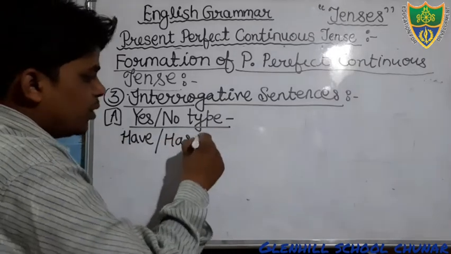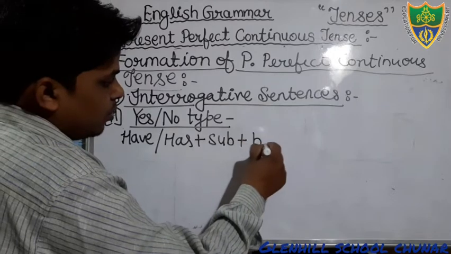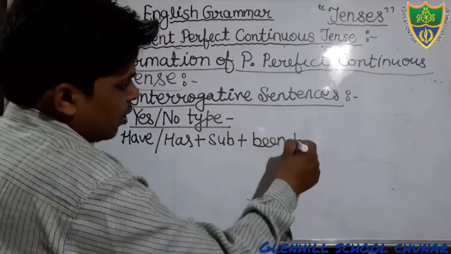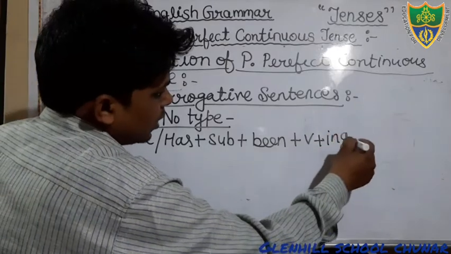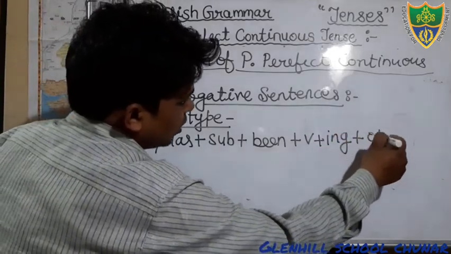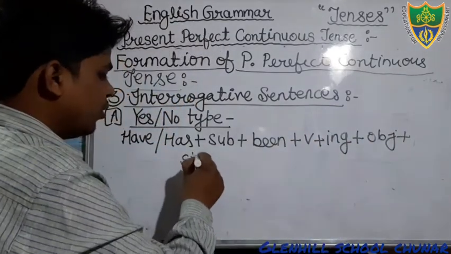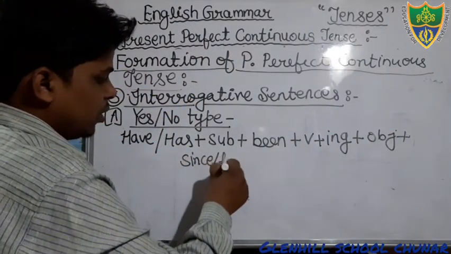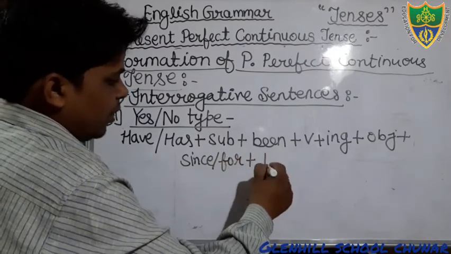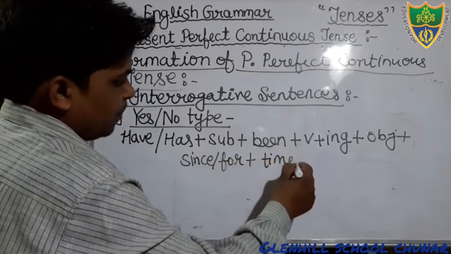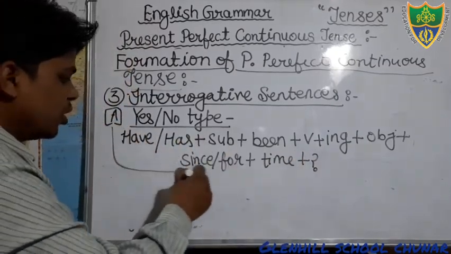Then after the subject, then after that been, then the verb, in the verb we will add ing, then the object, then the time denoting word since or for, then the time, then the question mark, because the sentence is interrogative.